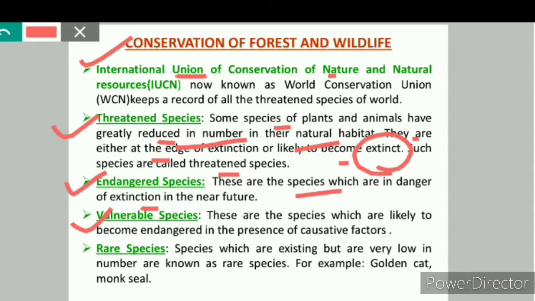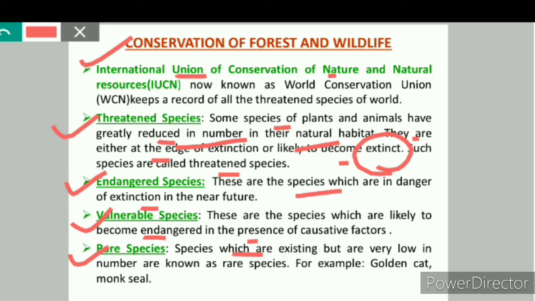Next is the vulnerable species. These are the species which are likely to become endangered in the presence of causative factors. Causative factors means the factors which cause something. So a vulnerable species is a species which is likely to become endangered unless the circumstances that are threatening its survival and reproduction improve. Now we will study about the rare species.